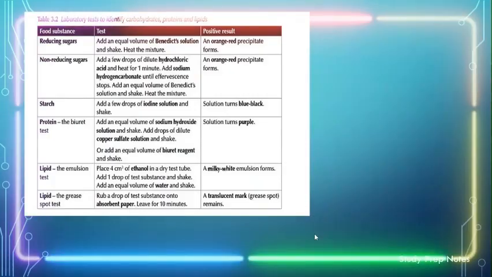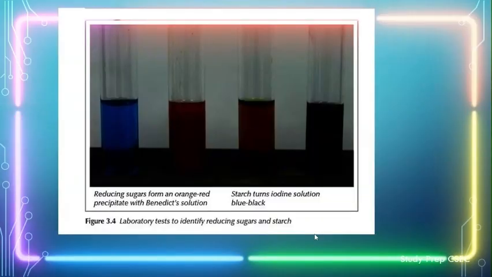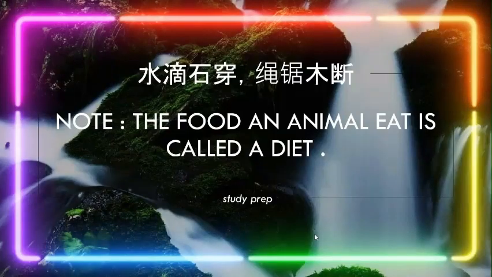I will make a separate video on this, but you could take a look and tell me what you think in the comments below. Let's go on. This is the Benedict's solution, and this is the iodine solution. As I said before, they're totally two different tests. Reducing sugars form an orange-red precipitate with Benedict's solution, and starch turns iodine solution blue-black. So you could take that into consideration. Note, the food an animal eats is called a diet.